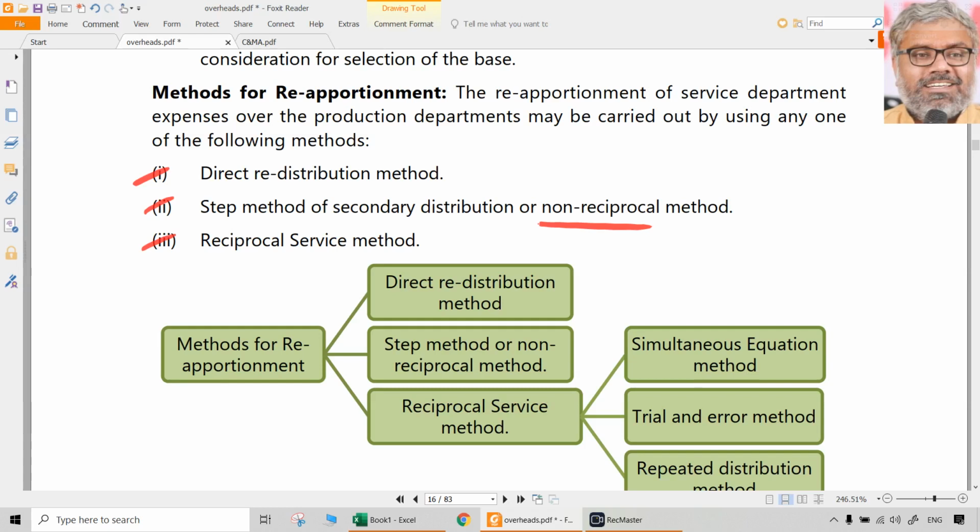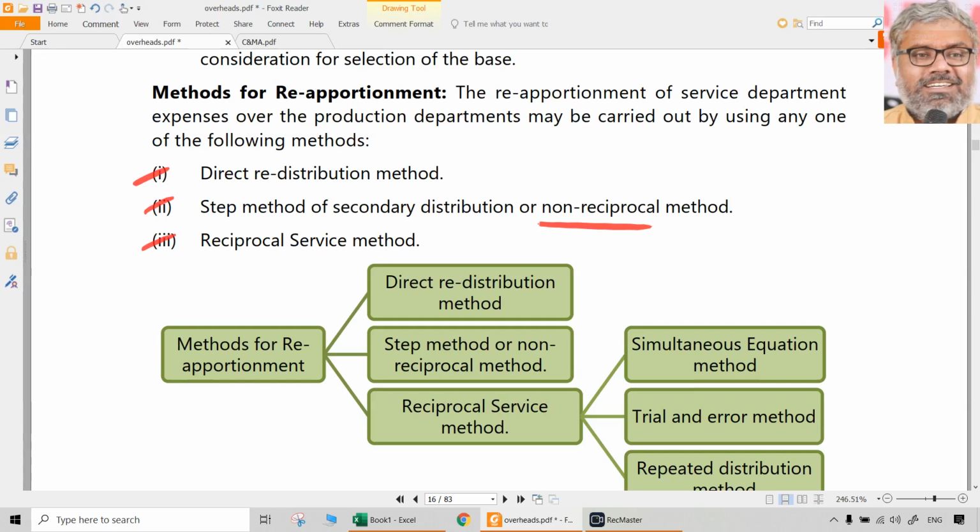We need to see the question, read it carefully, and see which type of situation exists in that question. Let me once again reiterate, overheads and activity based costing, these two chapters are the actual costing. In other words, these are the crux of costing, we can say. In these two chapters, real life situations will be more observed, particularly from a manufacturing point of view. If you bring service type of organizations also, that becomes service costing.